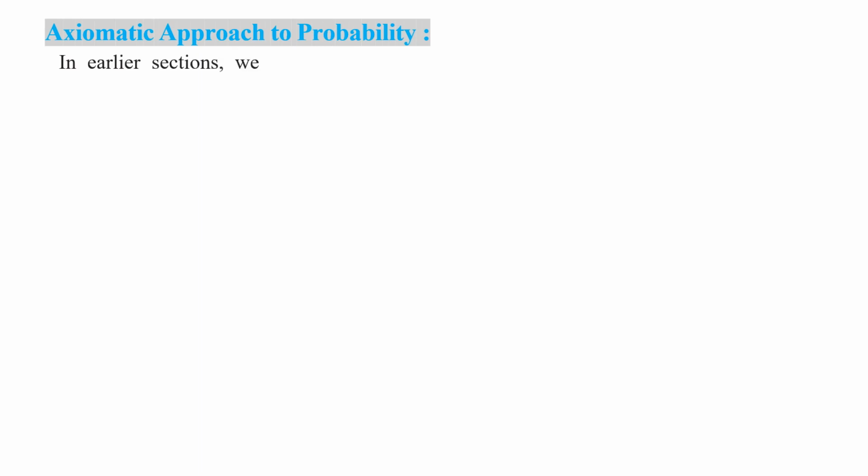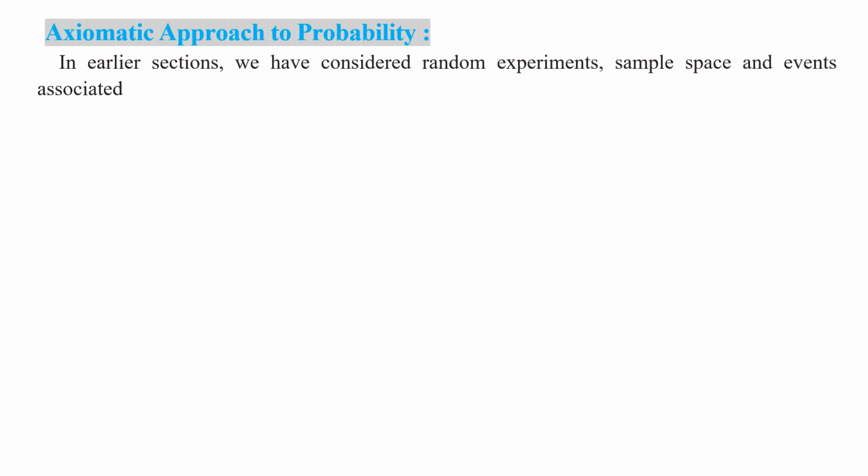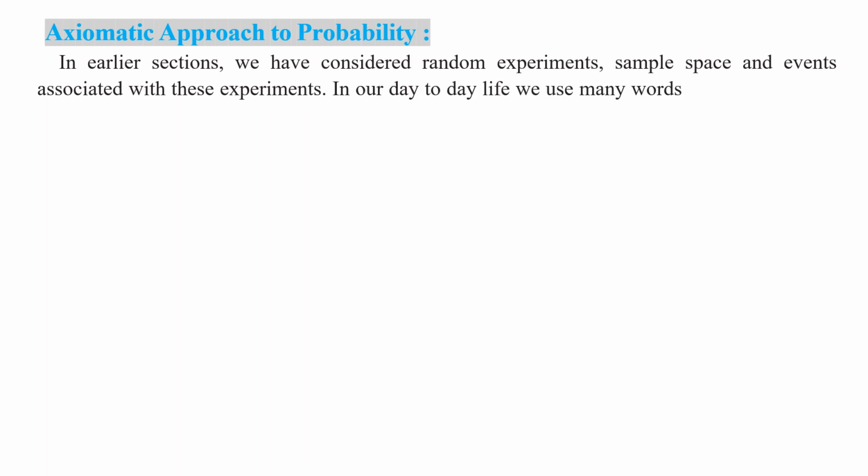Now let us discuss the axiomatic approach of probability. How to find the probability of an event in this axiomatic approach. In earlier sections, we have considered random experiments, sample space, and events associated with these experiments. Yes or no, my children? In our day-to-day life, we use many words about the chances of occurrence of events.